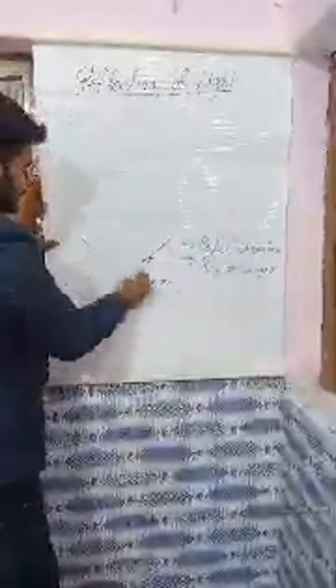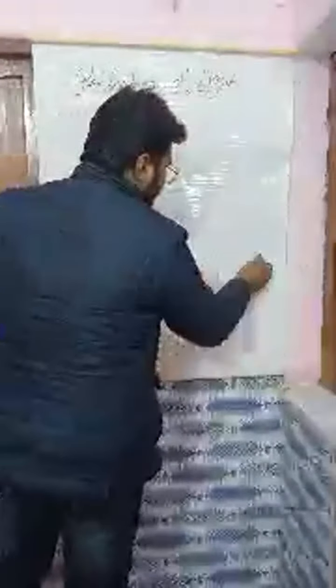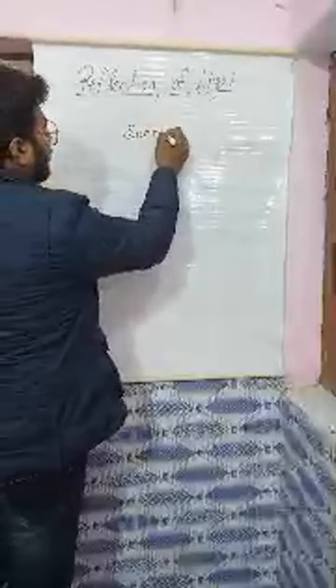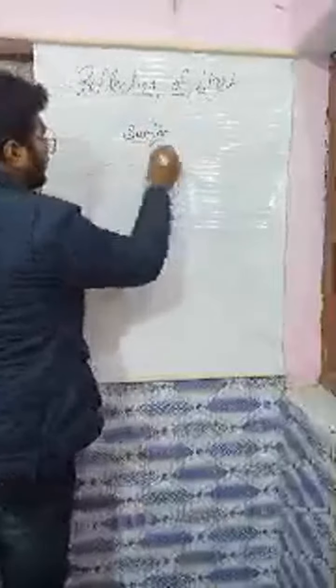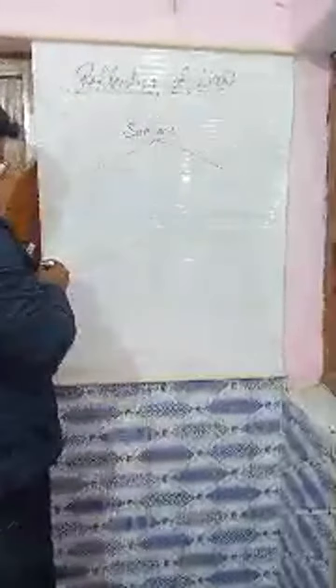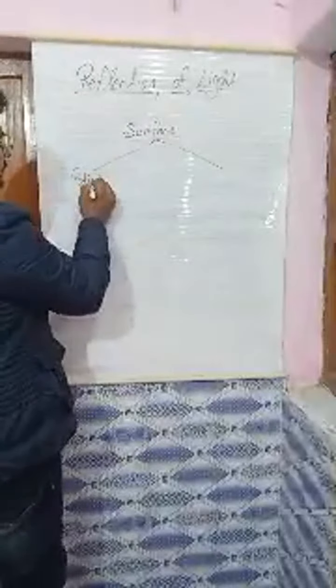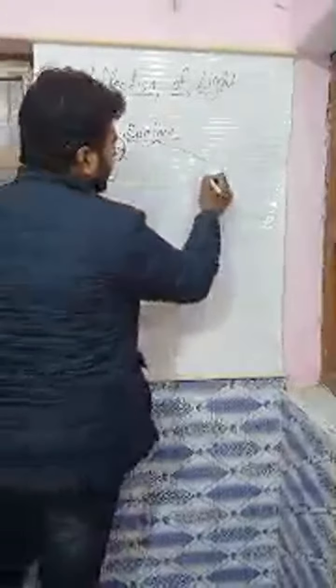Basically there are two types of surface: first is polished surface and another is rough surface. Polished and rough.